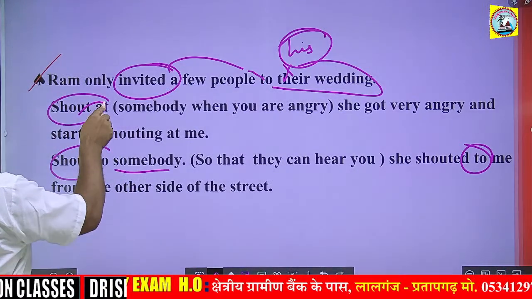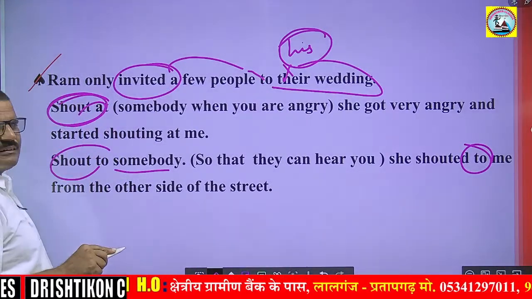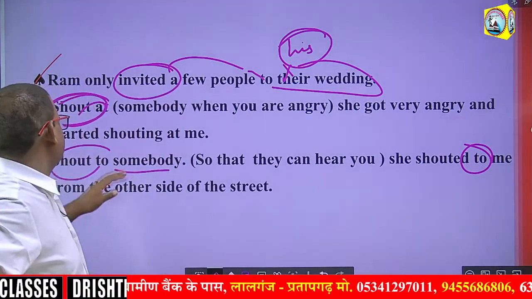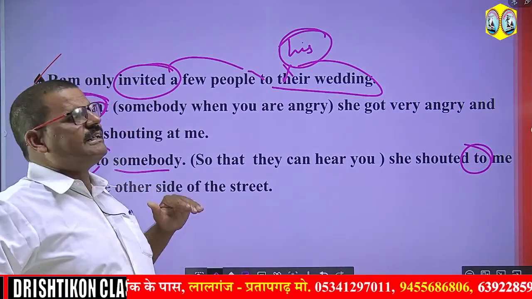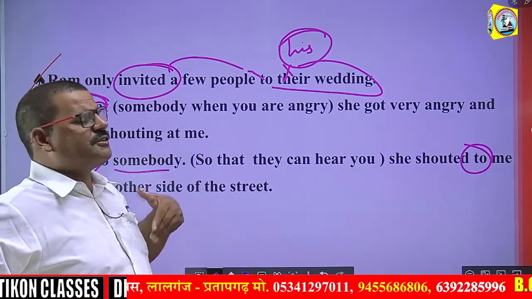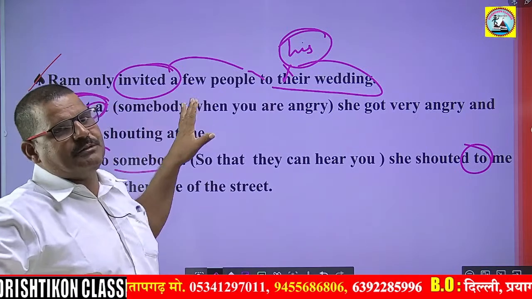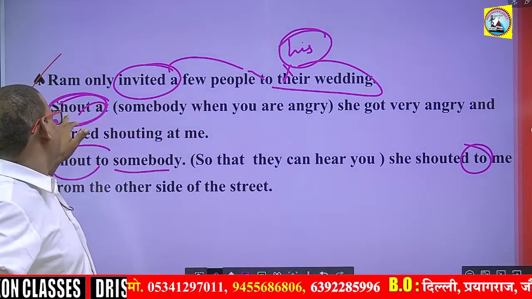So this shout, I think you got it. Have you got it, guys? I think you have got it. Shout at: when you get angry and you start shouting, the preposition at will be used with shout.